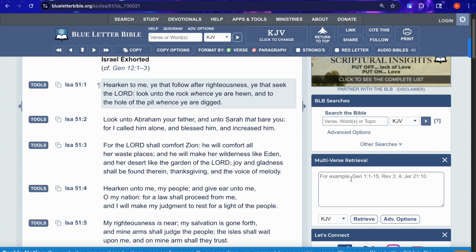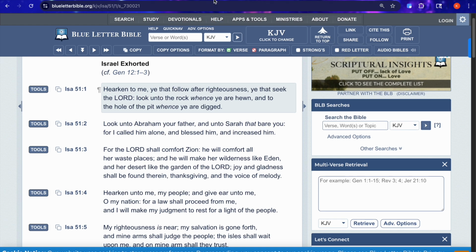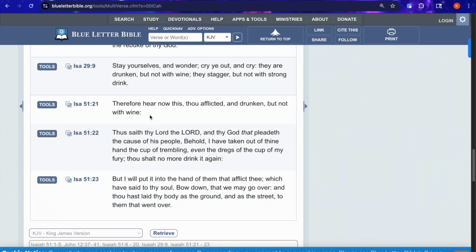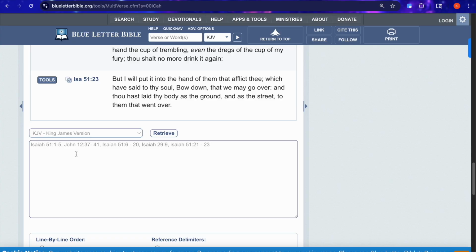It basically allows you to pull up multiple verses without having to open many different tabs. You can just pull them up and they'll be sort of in line over here. So an example, which I'll show, that I'm going to use here for Isaiah 51 is down here. You would enter the sequence of precepts that you want.